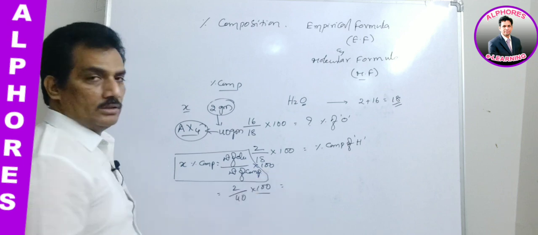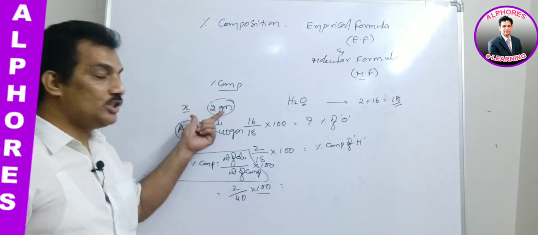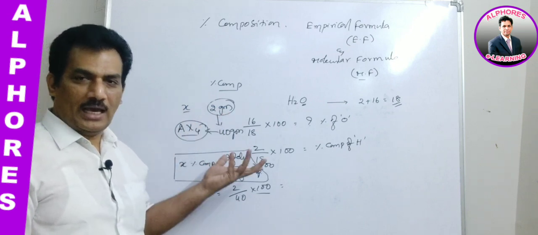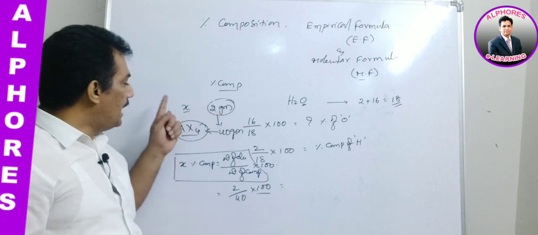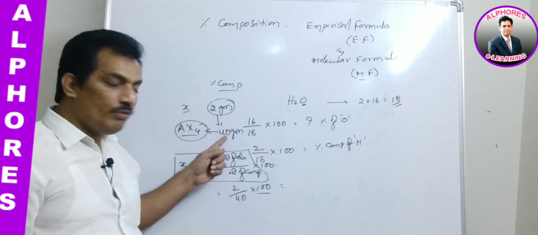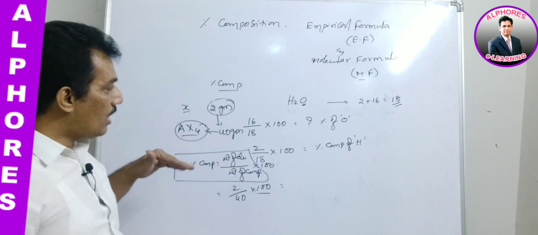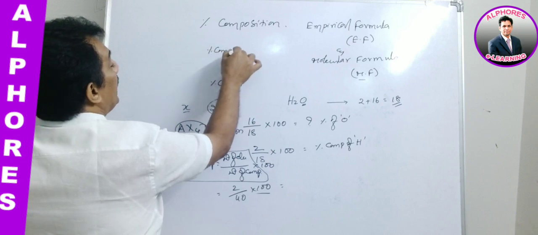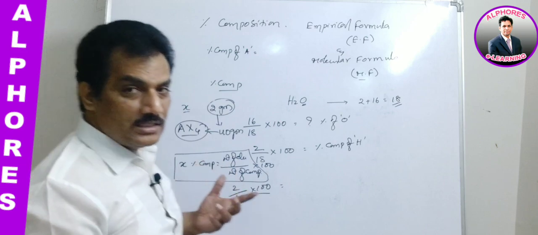You will get the answer for this. And now by providing this, just observe, actually in our competitive examinations the model questions will be like this. X is 2 grams present in 40 grams of AX4. Now they are asking for the percentage composition of A. Can you guess it?